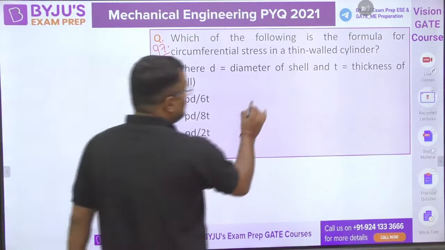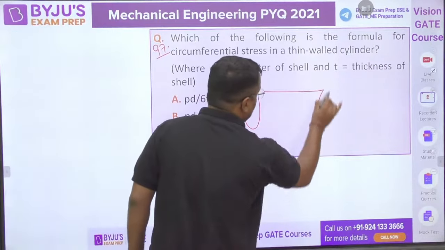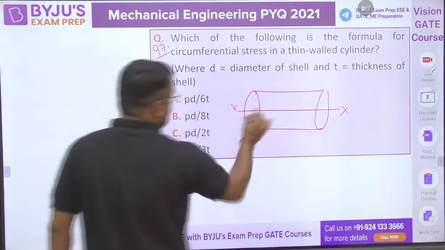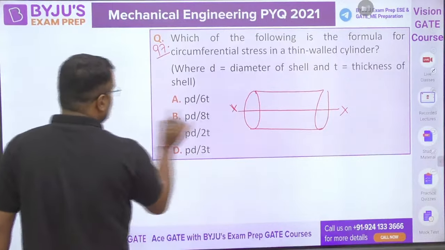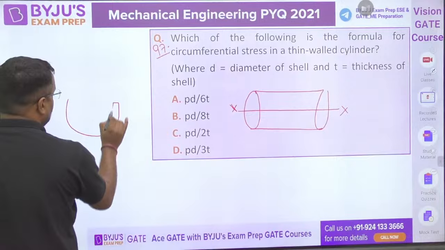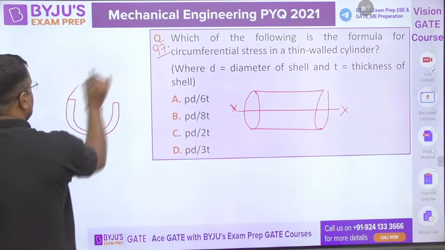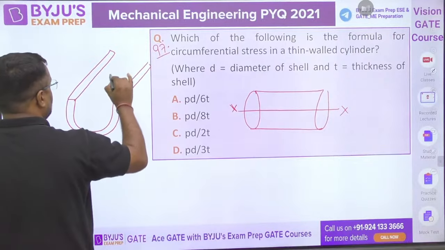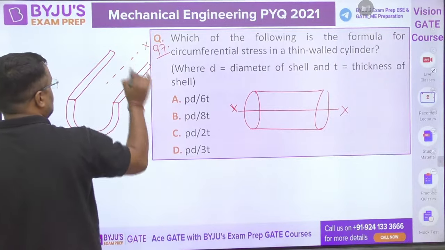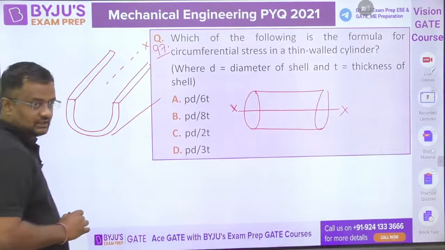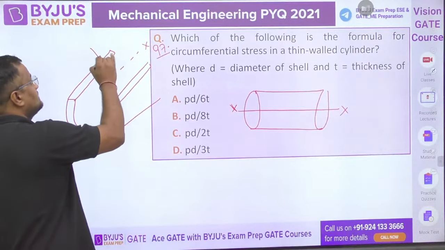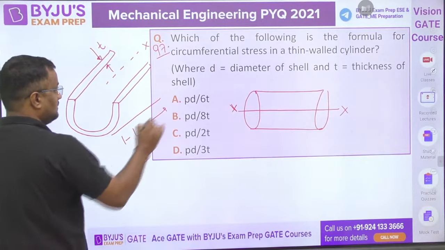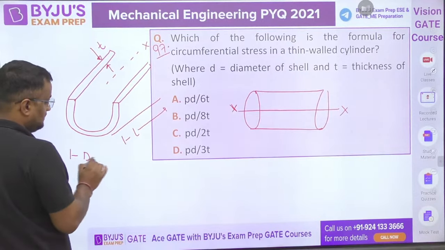Guys, what is the circumferential stress? Suppose this is a cylinder. I cut it in two parts. Once I cut it, it will look something like this. This is the XX section. This thickness is T, length is L, and this diameter is D.